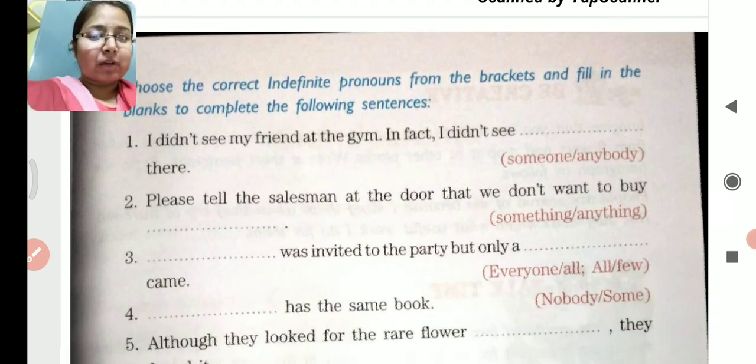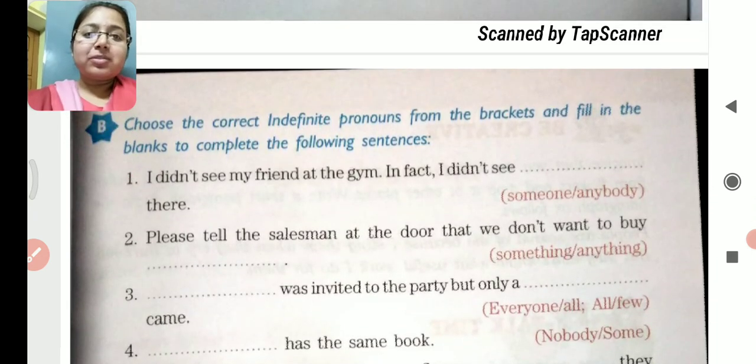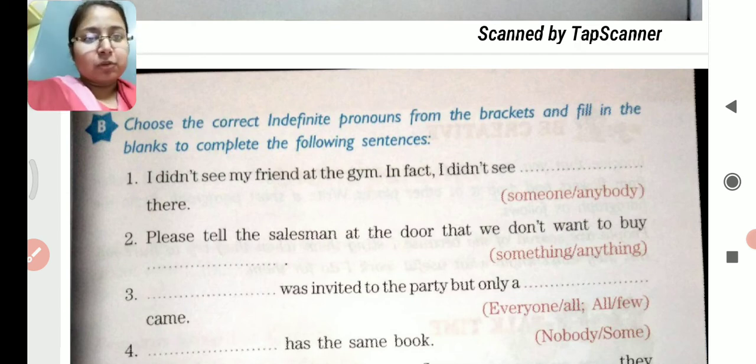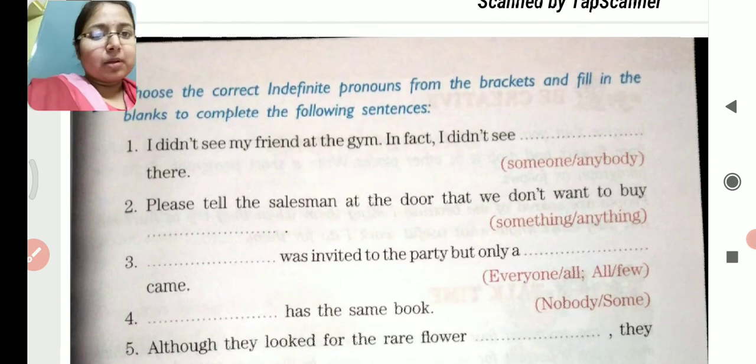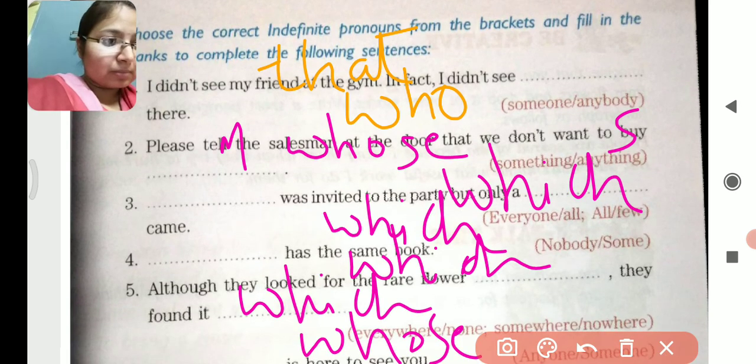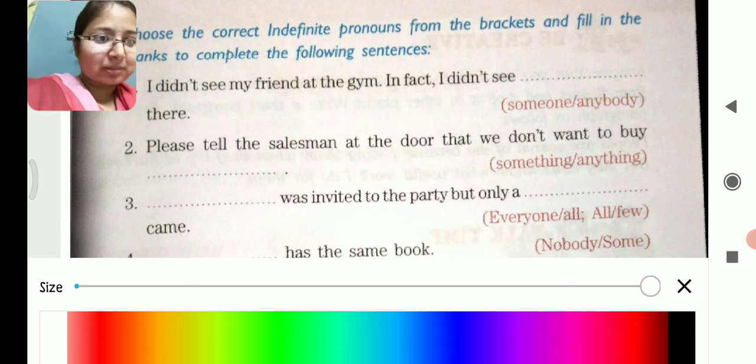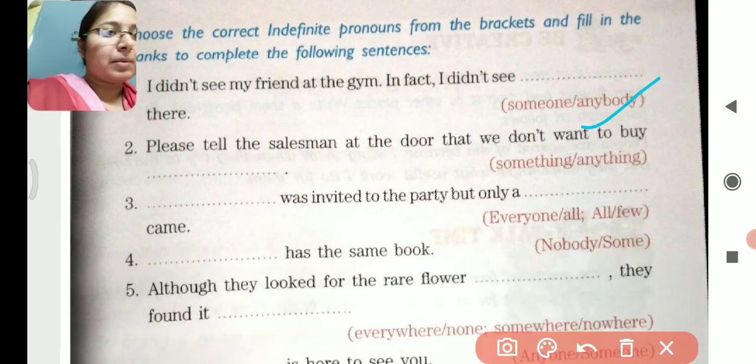So on the basis of this we have one exercise, the last one. Choose the correct indefinite pronouns from the bracket and fill in the blanks to complete the following sentences. So there are 6 sentences given, and you have to fill up these blanks using appropriate indefinite pronoun given in the bracket. The first question. I didn't see my friend at the gym. In fact, I didn't see dash there. Someone there or anybody there. I didn't see someone there. Someone is not appropriate, so anybody. Where is my pen, my digital pen? I'll use blue color.